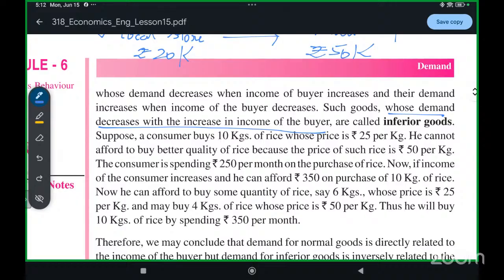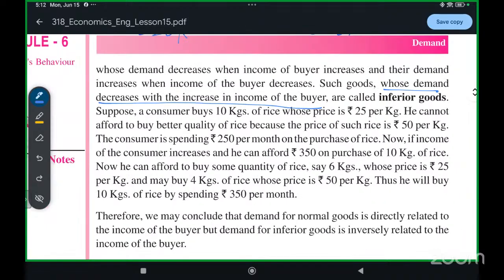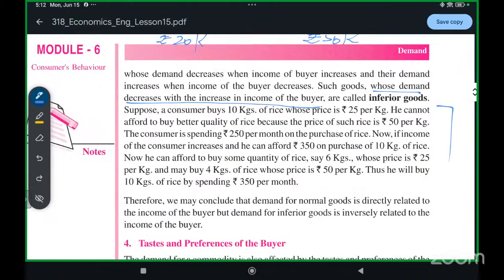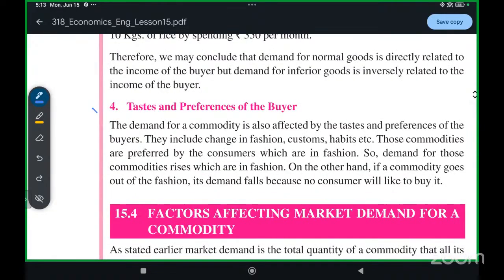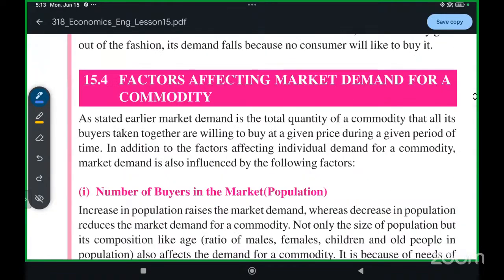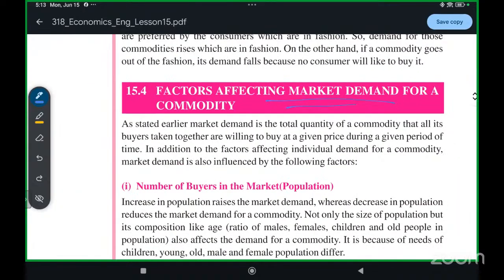So we will stop here for today, and I will do this example with you tomorrow. Tomorrow we will also cover the taste and preferences of the buyer and the factors affecting market demand. Today we did factors affecting individual demand. Tomorrow we will start with factors affecting market demand.